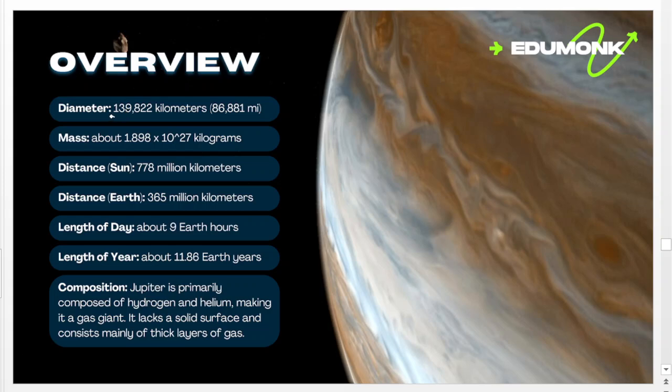The diameter of Jupiter is 139,822 kilometers. Mass is 1.898 times 10 raised to 27 kilograms. Distance from the Sun is 778 million kilometers. Distance from Earth is 365 million kilometers. Length of the day is 9 Earth hours. Length of the year is 11.86 Earth years. It is primarily composed of hydrogen and helium, making it a gas giant. It lacks a solid surface and consists of many thick layers of gas.